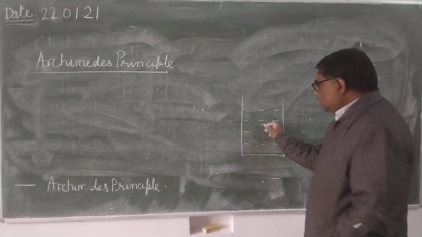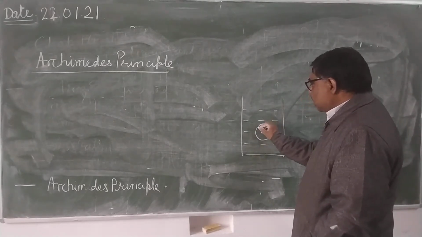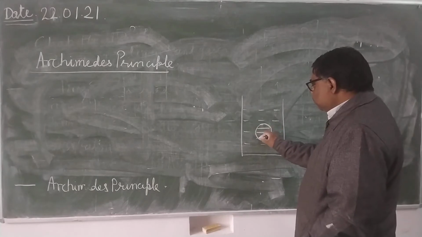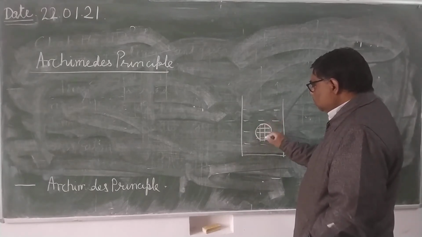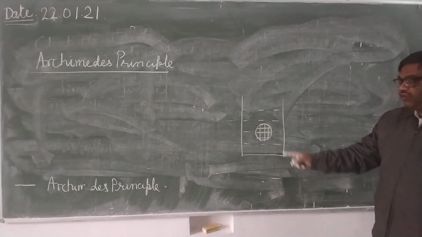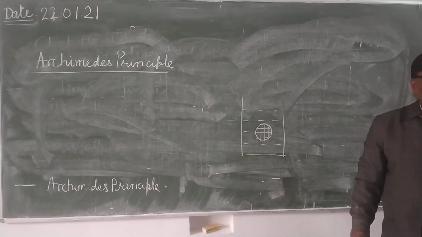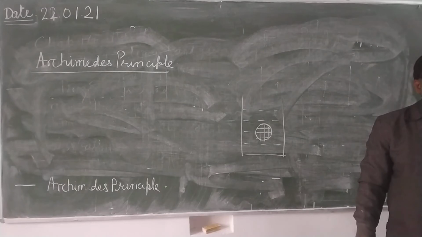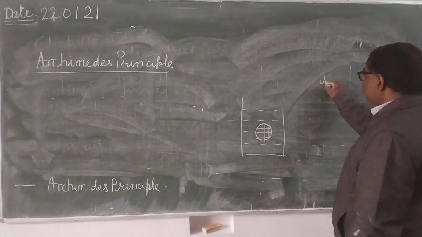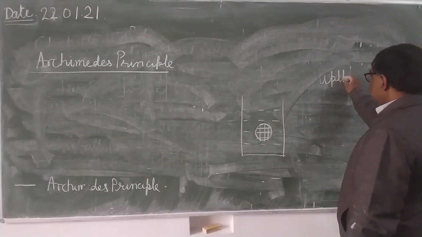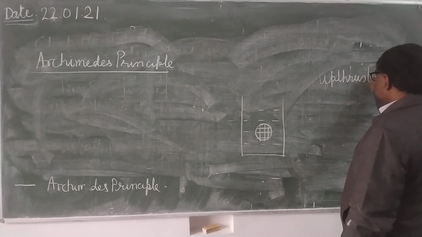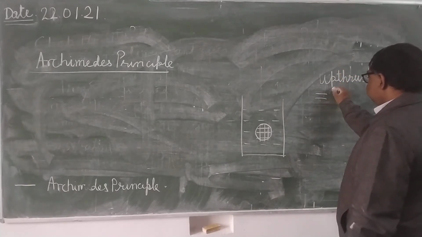You will feel that when it is inside the water, it will feel lighter. And why will it feel lighter? Because of the upthrust, because of the buoyant force.